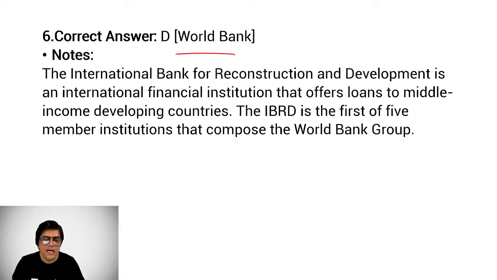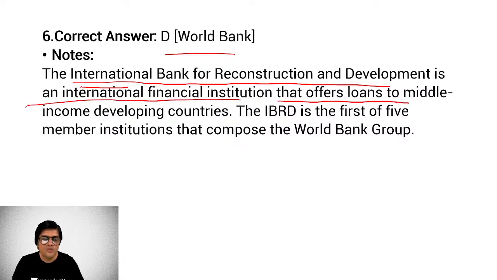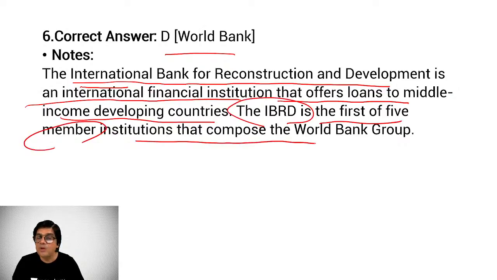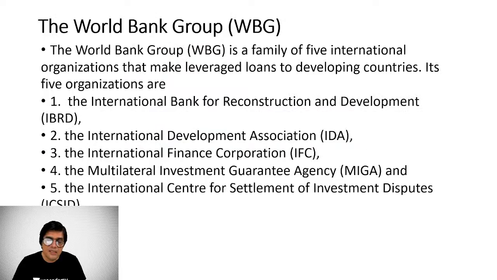Because the World Bank is a group, right? How many international financial institutions are there? You'll see the International Bank for Reconstruction and Development is an international financial institution that offers loans primarily to middle income developing countries. And IBRD is the first of the 5 member institutions that compose the World Bank Group. What is the World Bank Group? That also you should know. There are 5 bodies in that.